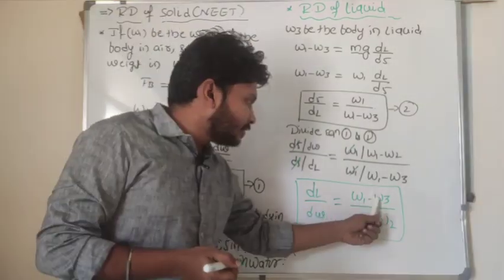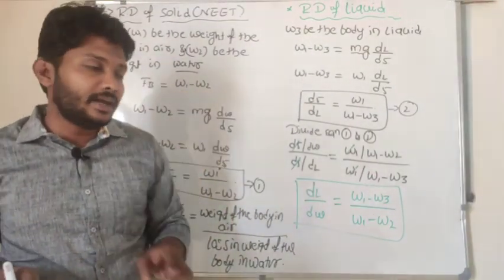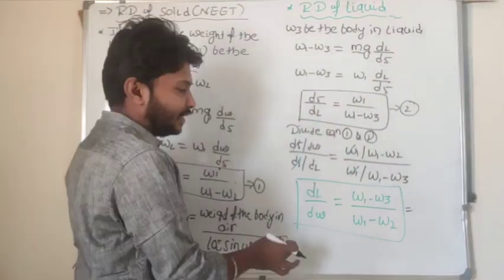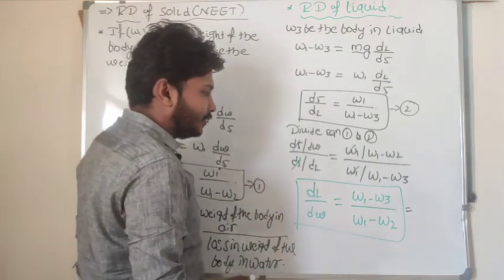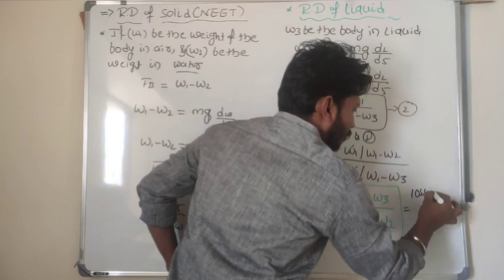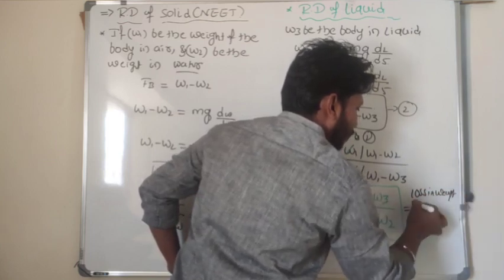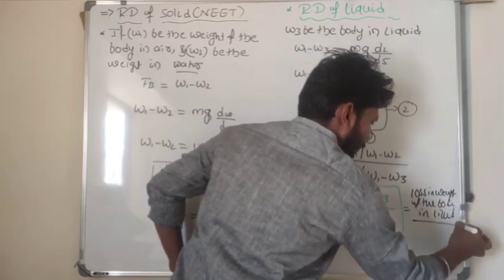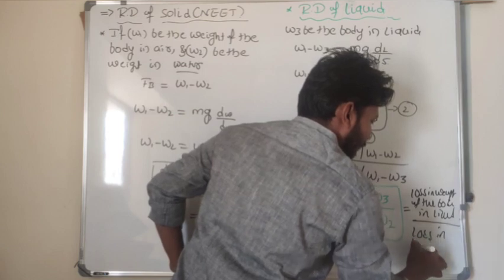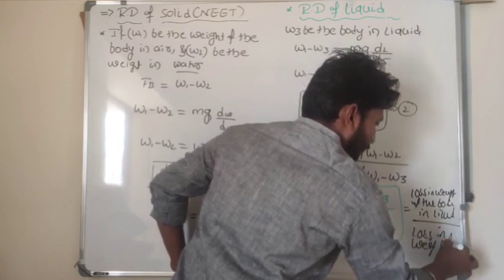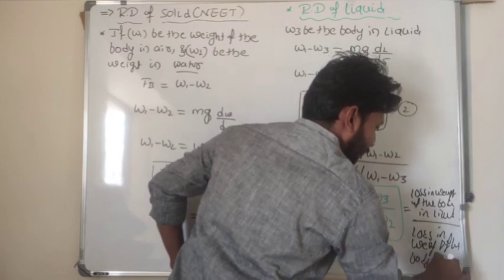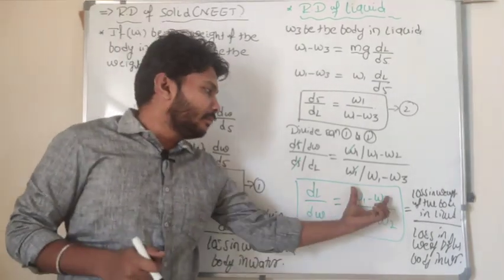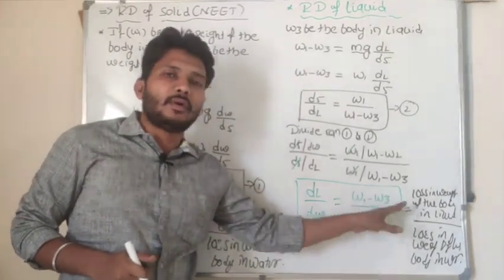Here W1 minus W3 means loss in weight of the body in liquid divided by loss in weight of the body in water. In that statement form I can say density of the liquid divided by density of the water is equal to loss in weight of the body in liquid divided by loss in weight of the body in water. I can say W1 minus W3 represents that loss in weight of the body in liquid divided by loss in weight of the body in water.